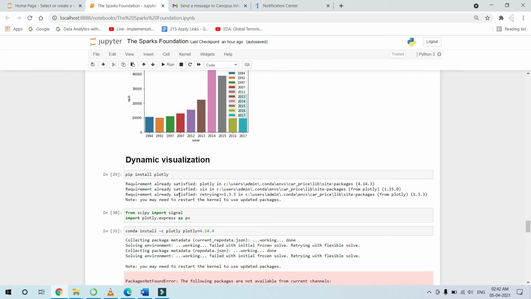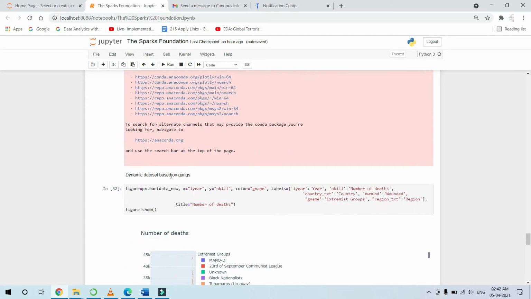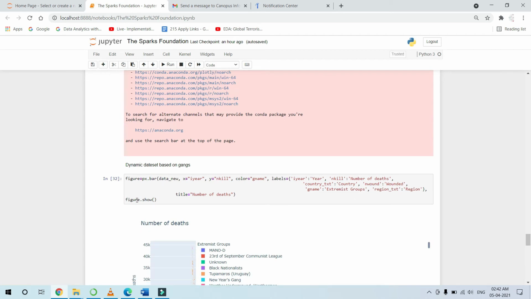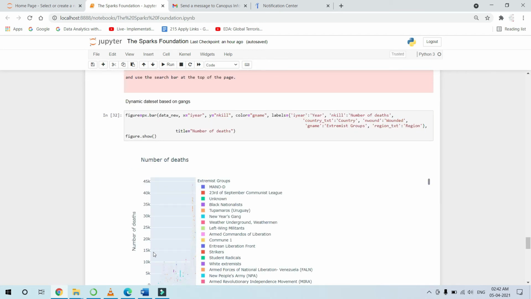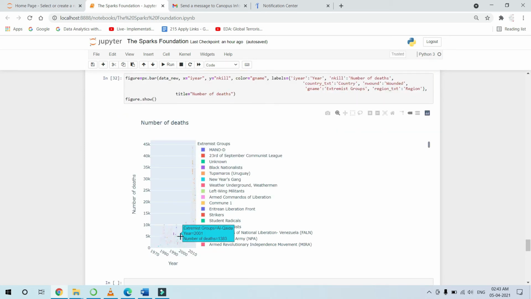Now coming to the dynamic data visualization, I have used the Plotly library here. This one works exactly like remarks in Excel. If you put the cursor here, it will show the details. This group shows Al Qaeda, year 2001.